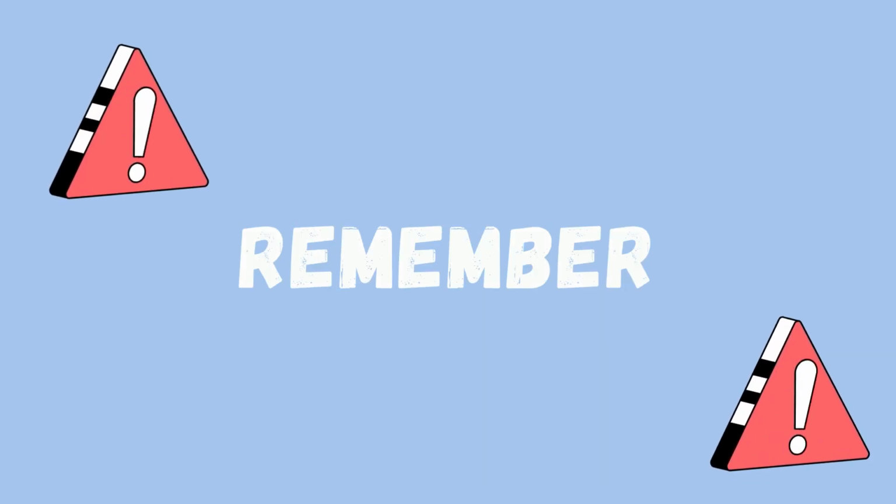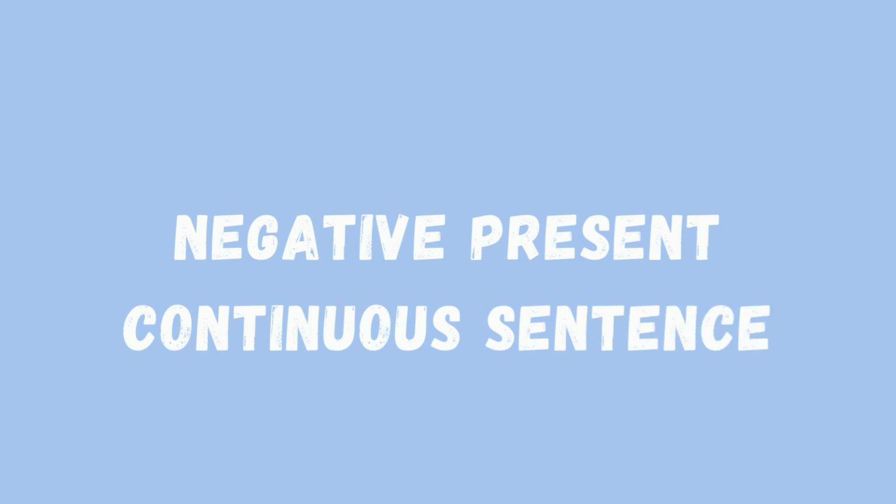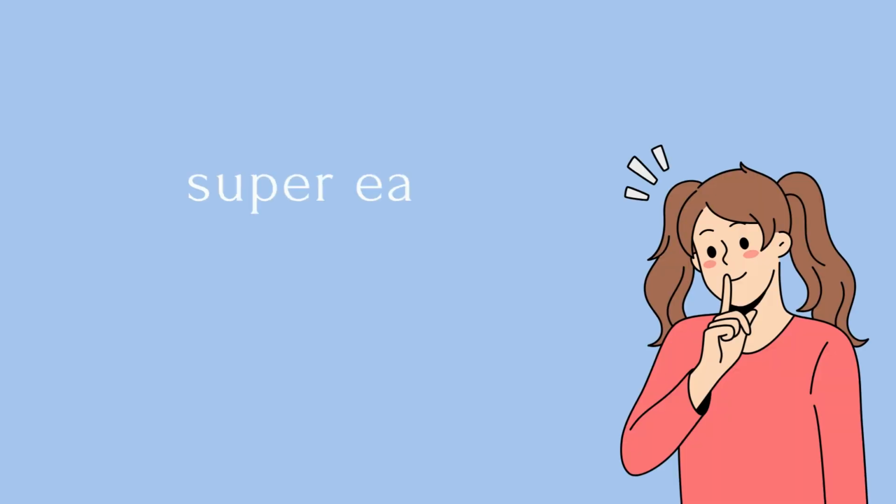Remember, when you listen to words like not, never, nobody, or no way, they are giving you a clue about a possible negative present continuous sentence. It's super easy, isn't it?